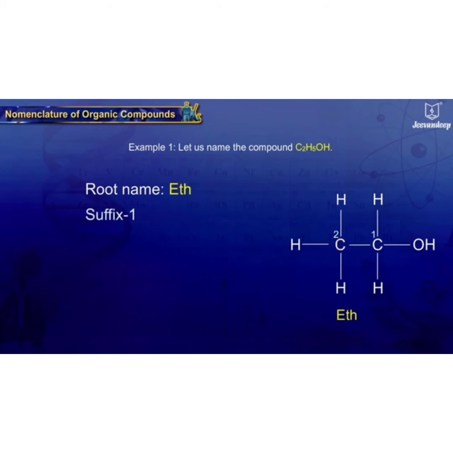Next, suffix 1. As all the bonds present between the carbon atoms are single, the suffix is -ane. Next, suffix 2. The presence of functional group OH, that is alcohol, will replace the e from ethane with -ol. So, the compound name is ethanol. Here, the OH group is present on the first carbon atom. So, we can write this as ethane-1-ol.